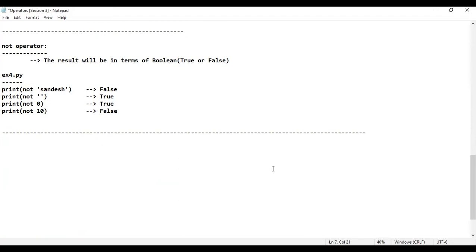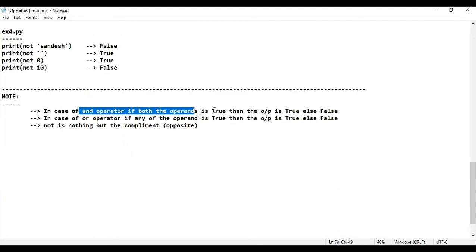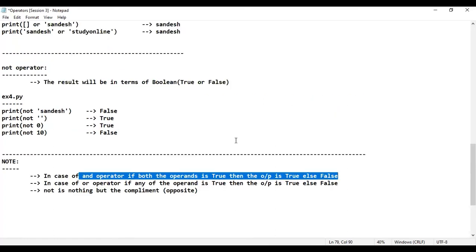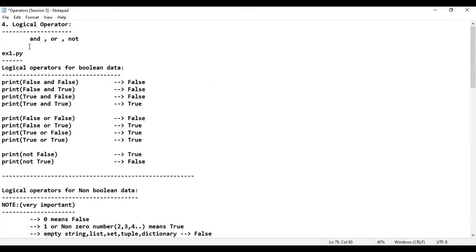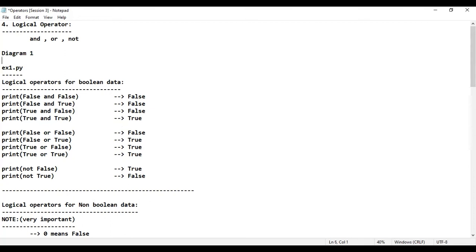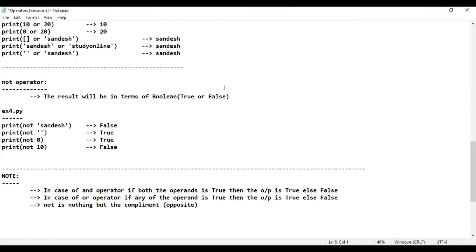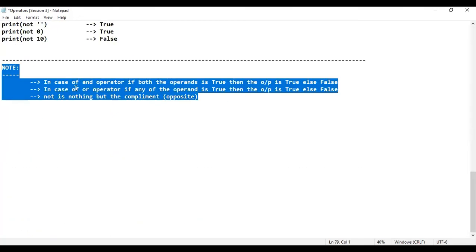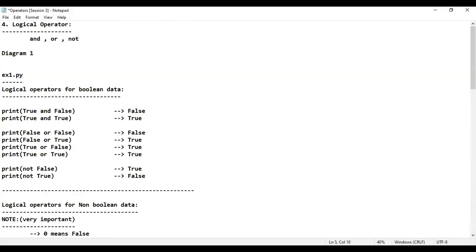Okay, let me just proceed with the next one. You only observe. Okay sir, what is the next one, sir? I'll just write down some note points. When it comes to logical operator, observe. In case of AND operator, if both the operands are true, then the output will be true, else it is false. I think the diagram number 1, whatever I have taken, just take the diagram number 1. Below the diagram number 1, write the note points so that it will be very useful whenever you're revising.